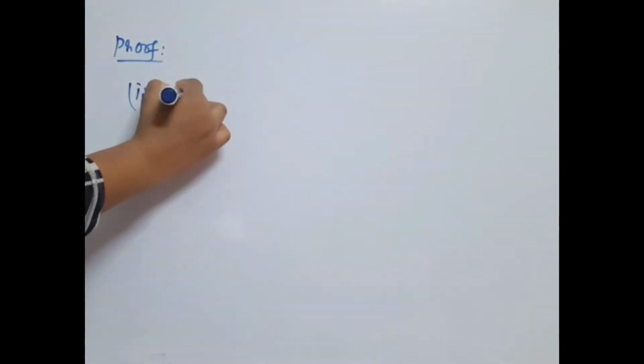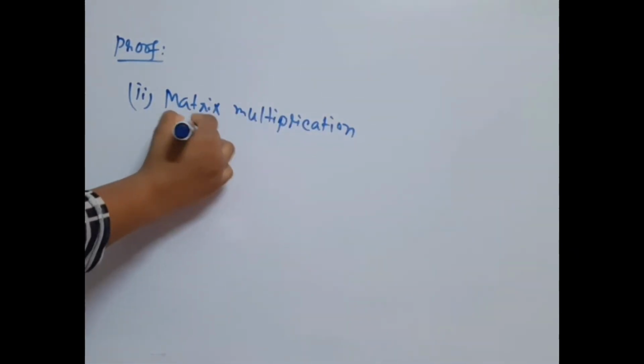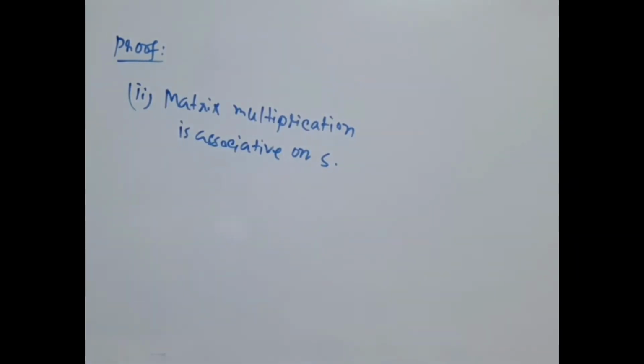Matrix multiplication is associative on S. The third condition is identity holds.